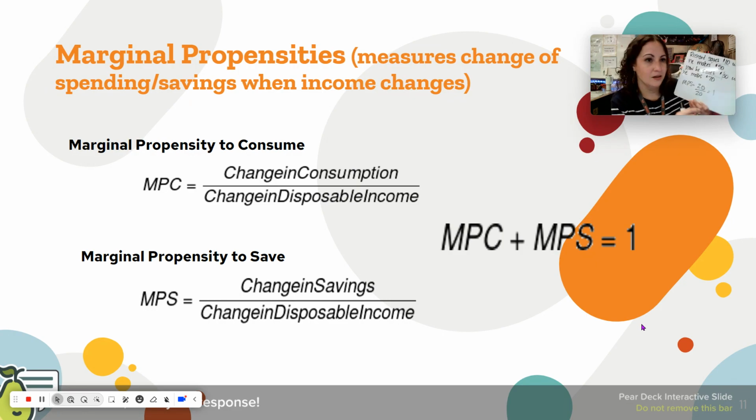How could that be? Well, remember, MPC plus MPS always equals 1 if you add them together. So MPS is 1, making MPC has to be 0. And what that means is Richard is a saver. Anytime that he makes any amount of money, he's going to save 100% of it and spend 0% of it.